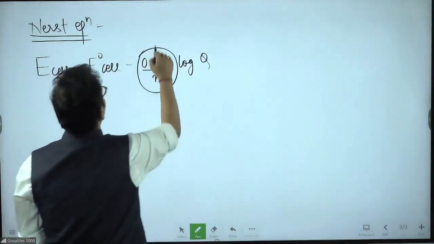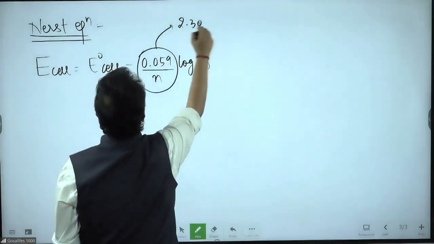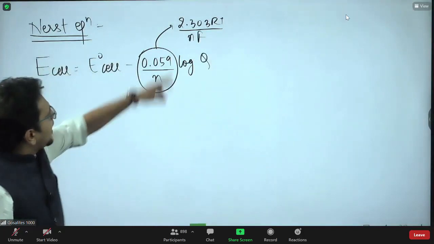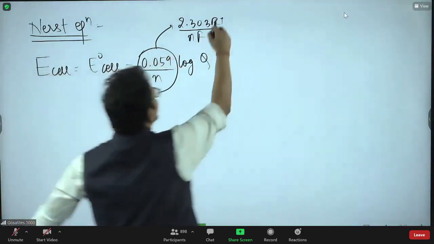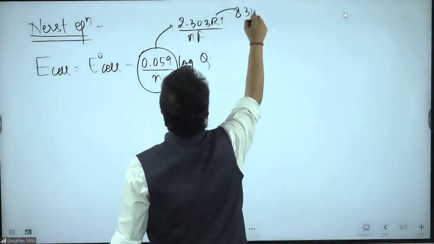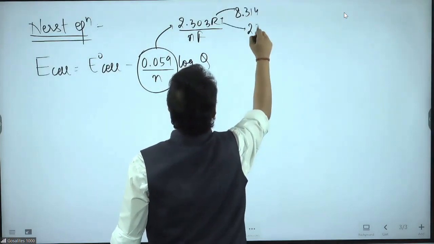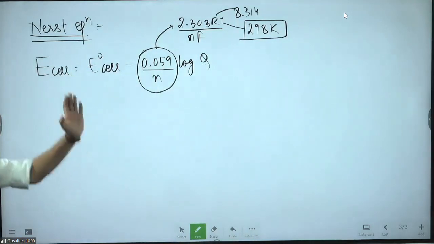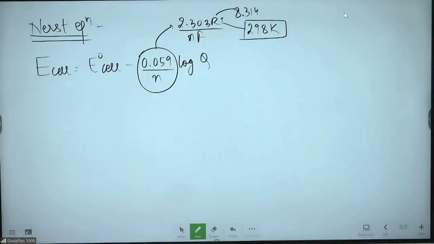This thing is 2.303 RT by nF. But when you put the value of R as 8.314 and temperature 298 Kelvin, it's an important thing because the whole chapter is based upon the standard ambient temperature of 298 Kelvin.